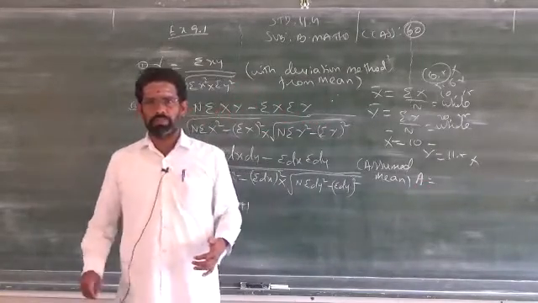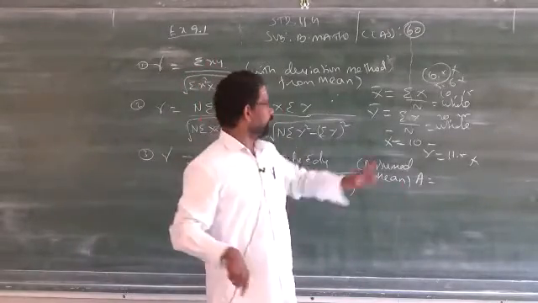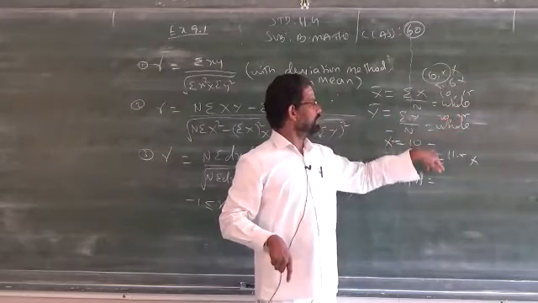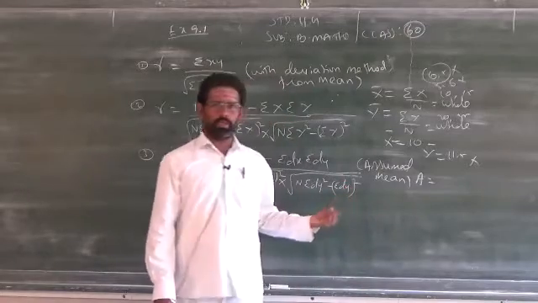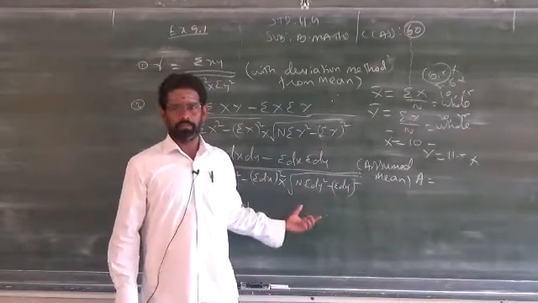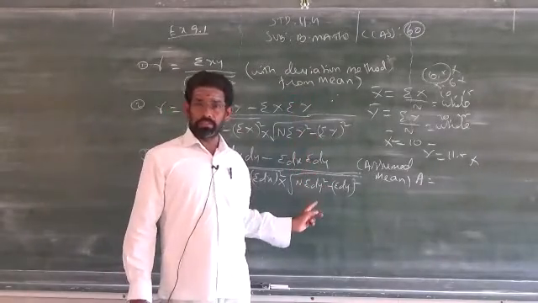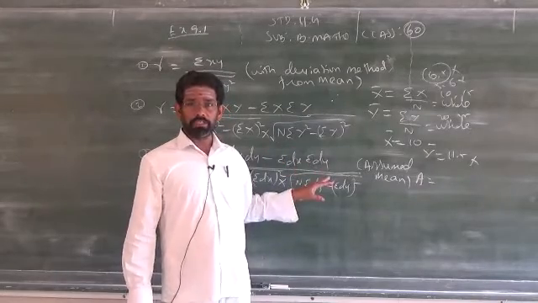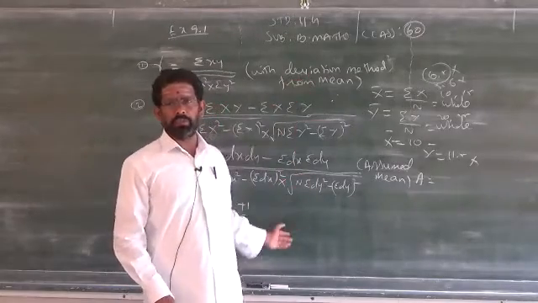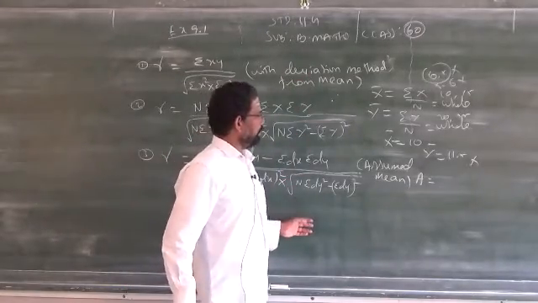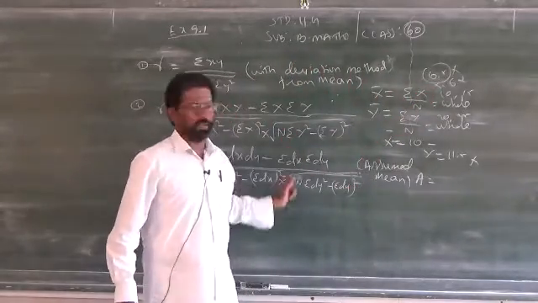Clear? It depends upon the question. So how to take a? You can see the x data. First you have to find x bar. When x bar and y bar come as decimal numbers, then you come to the assumed mean, the third formula, or the second formula. Anyone you can take. Clear? But if the name is not mentioned, better you follow the first and second instead of the third one. When the name is mentioned, you have to follow only that particular method. When the name is not mentioned, you can follow any one method, but first check: if x bar is not decimal, use the first one. When x bar is decimal, you go to either the second formula or the third formula.